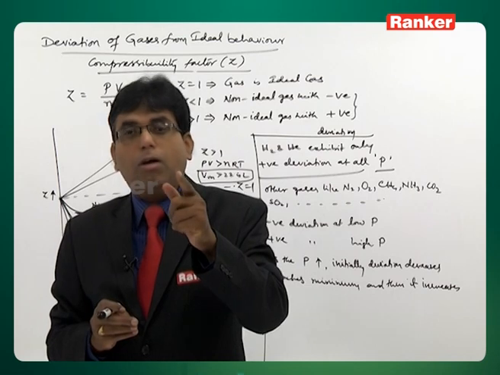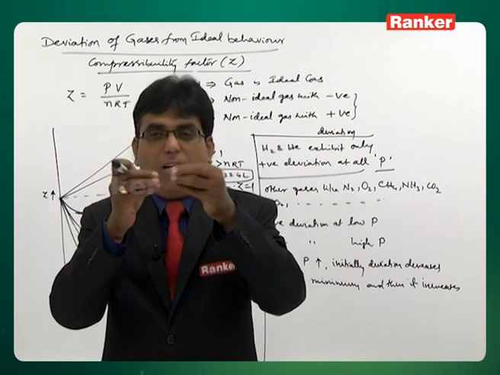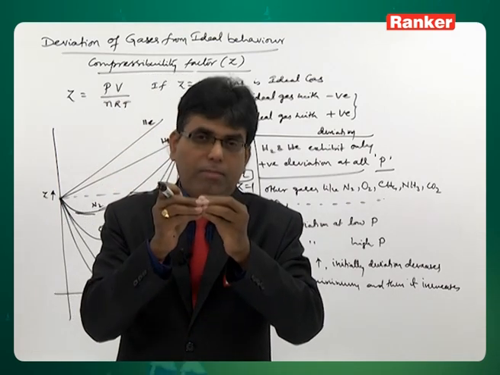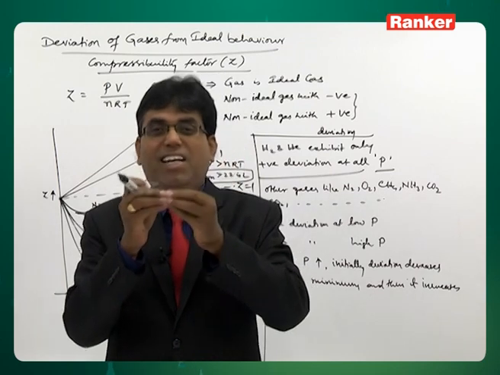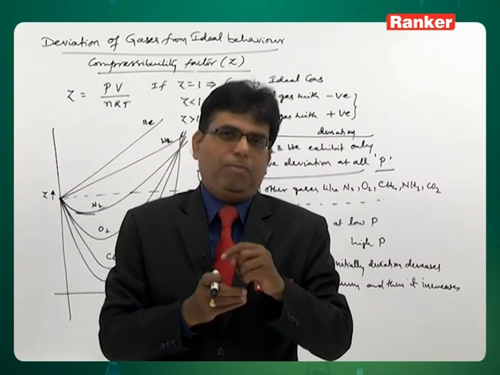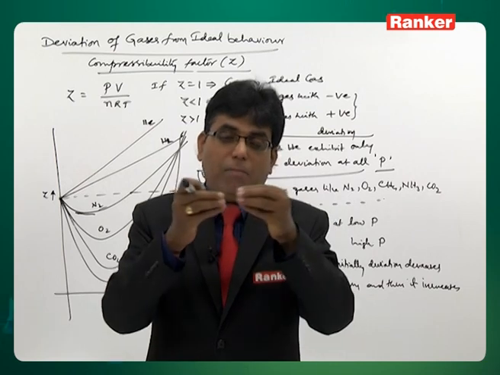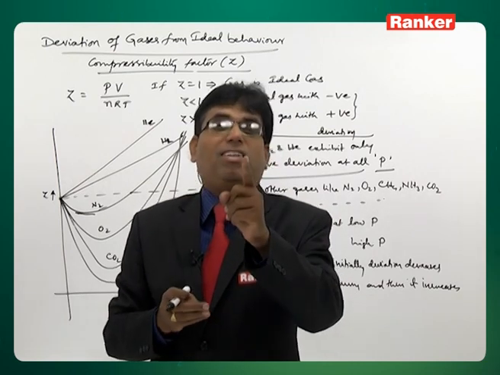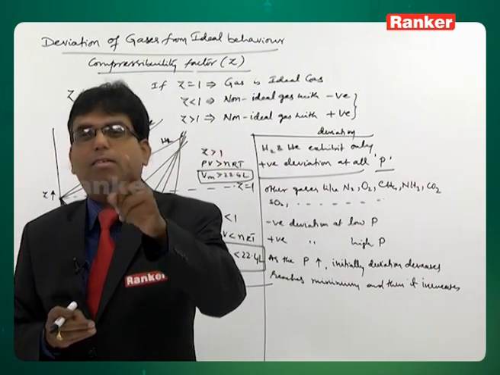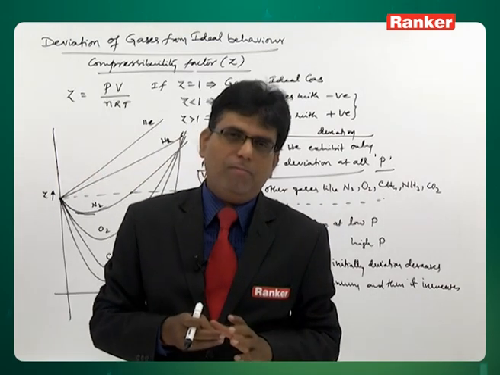So, the gases where intermolecular attractions are considerable and cannot be neglected are the ones showing the maximum extent of deviation.